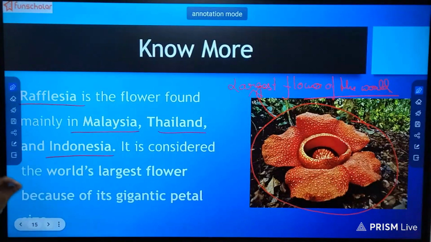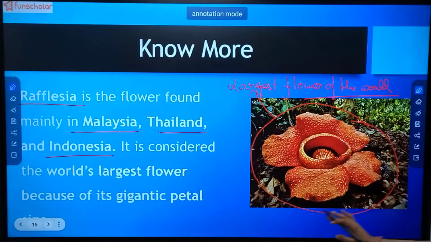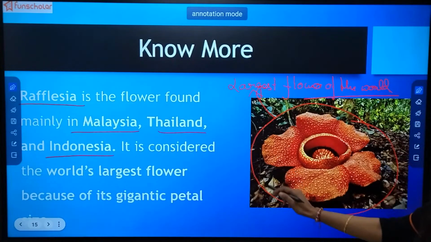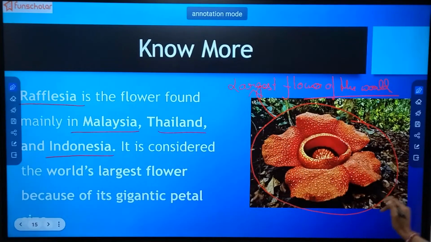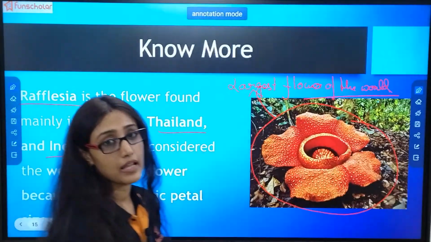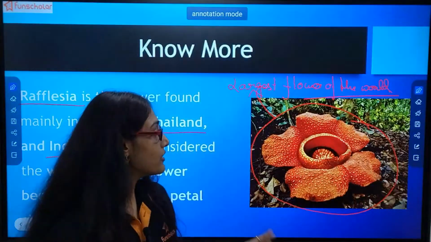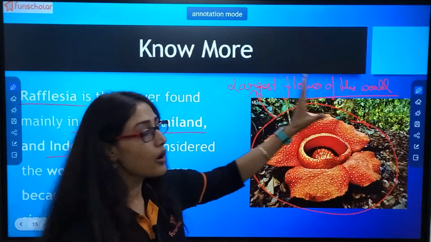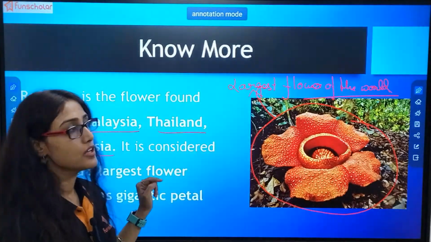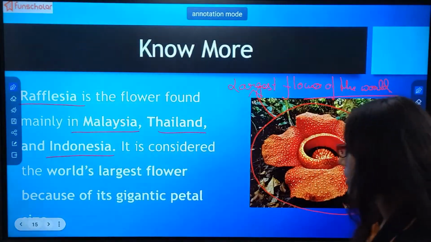But this is a parasitic plant. It cannot make its own food. That is why it is growing in a rotten place where leaves are rotten. But it is so beautiful, so attractive. So Rafflesia is the flower which is found in Malaysia, Thailand, and Indonesia only, and this flower is famous because it is the world's largest flower. So please remember this factopedia for your own knowledge.